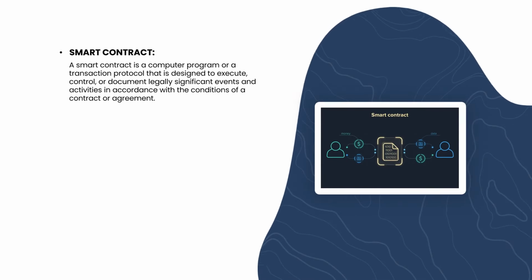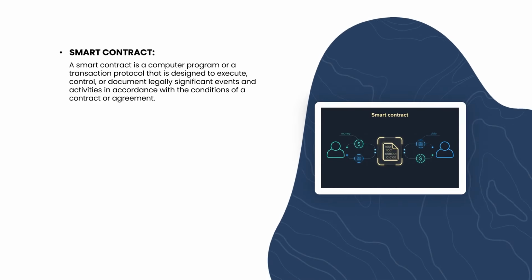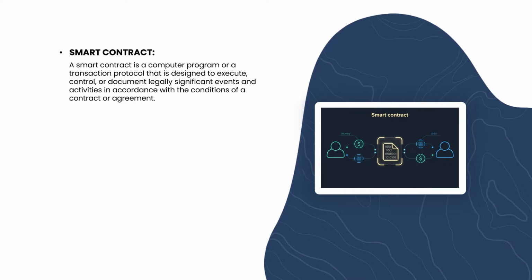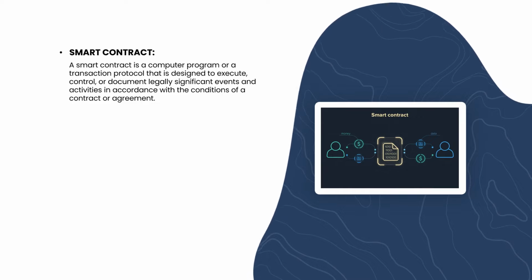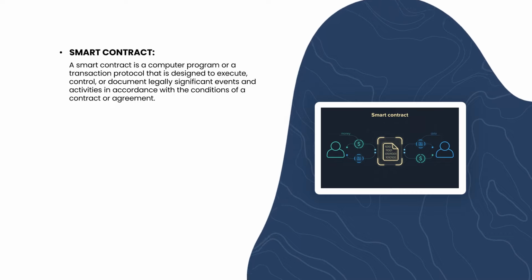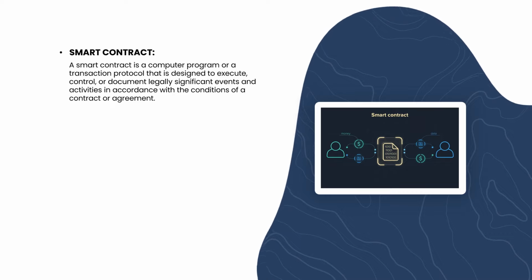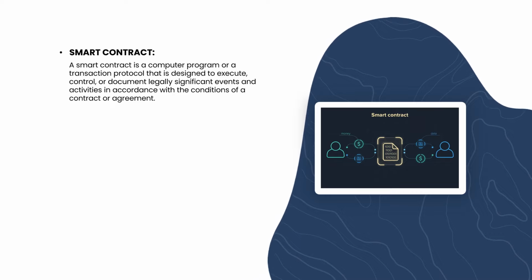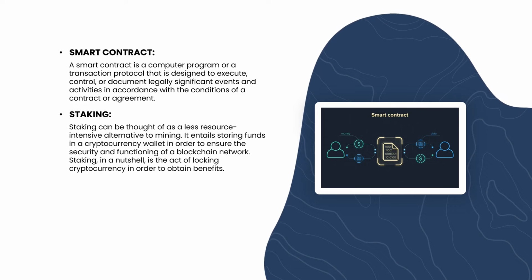Smart contract. A smart contract is a computer program or a transaction protocol that is designed to execute, control, or document legally significant events and activities in accordance with the conditions of a contract or agreement.